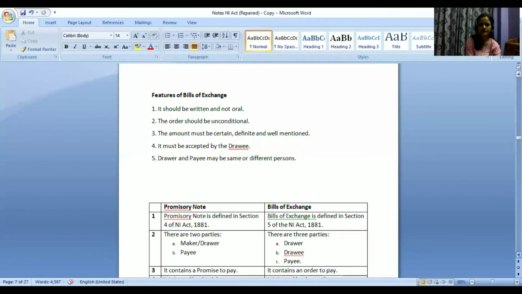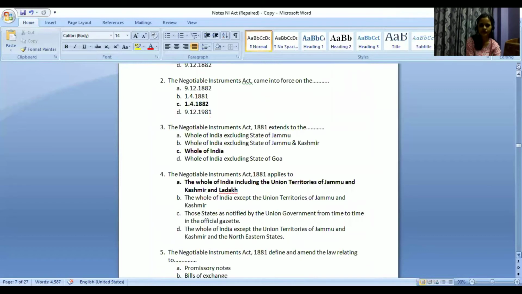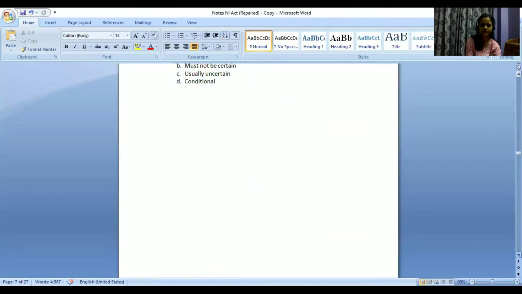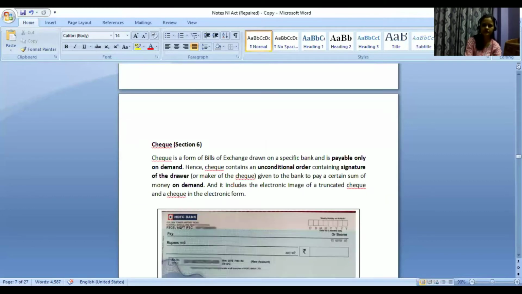Ma'am, bills of exchange is basically an order, ma'am. Bills of exchange is an order. Yeah. I think check is not like order, ma'am, but it's a demand which is said to be paid certain amount of money. Okay, so in case of check, there is also, yes, right, that there is demand also.